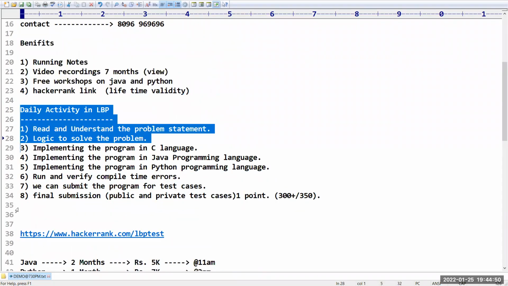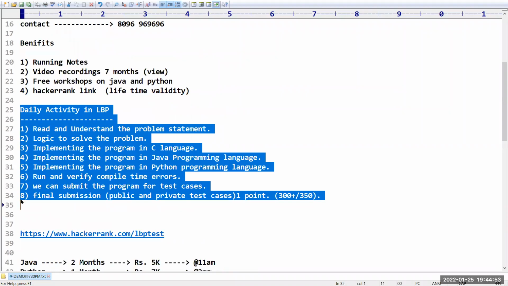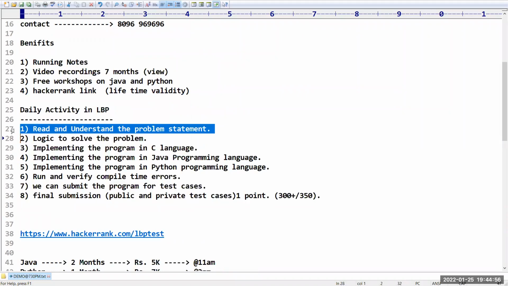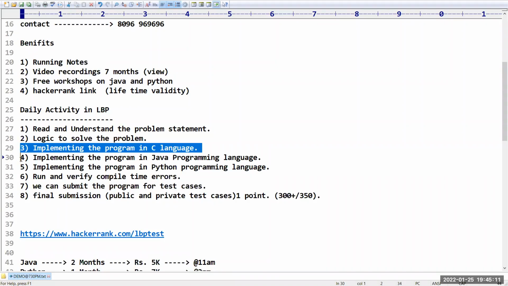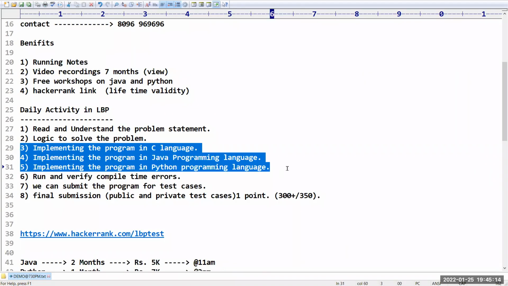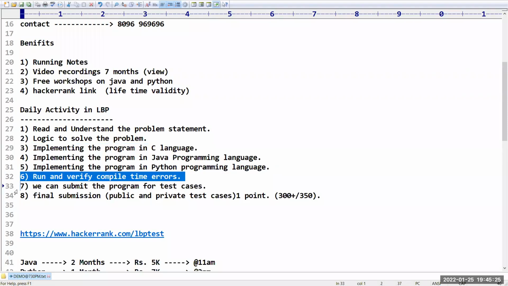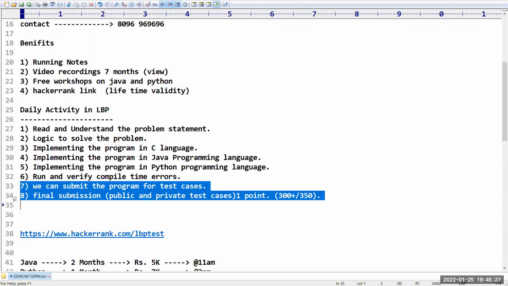For every class, what activities are we going to do? We will read and understand the problem statement given in the question. Then we are going to understand the logic to solve the problem, for example, if the problem given is about an array, how to solve it. Then we will go with the implementation of the problem statement in C language, Java, and even Python. Then we will verify whether there are any errors, and if there are no errors, we submit the program for all the test cases.